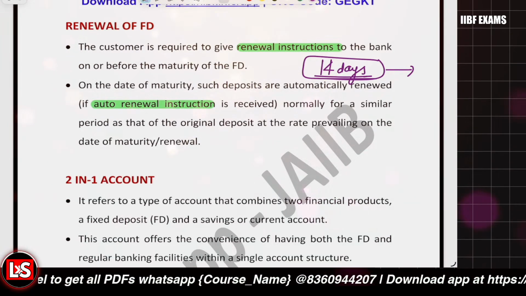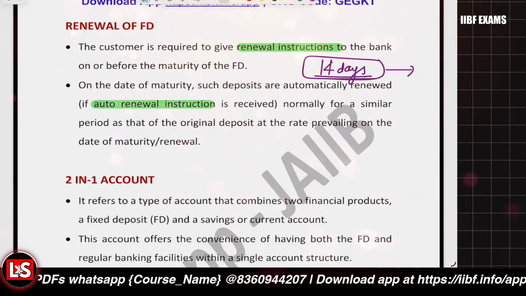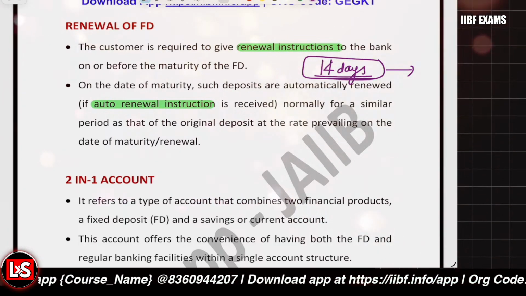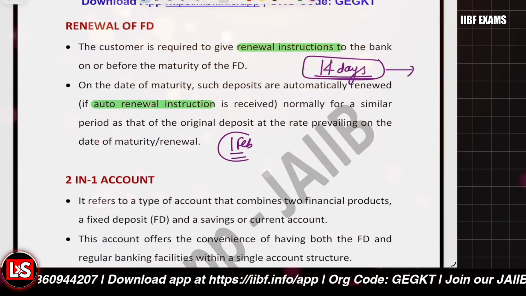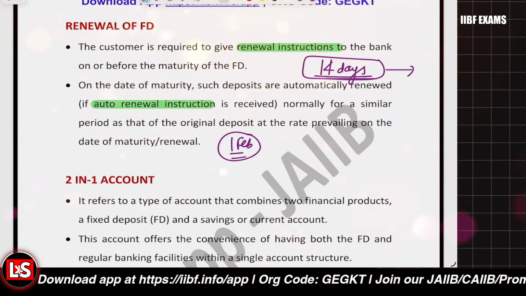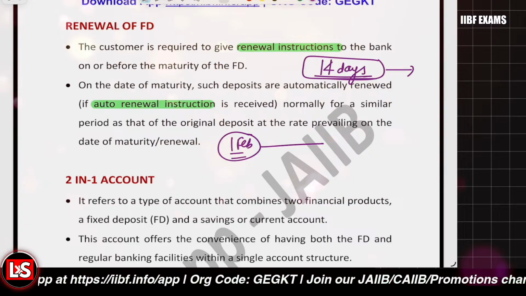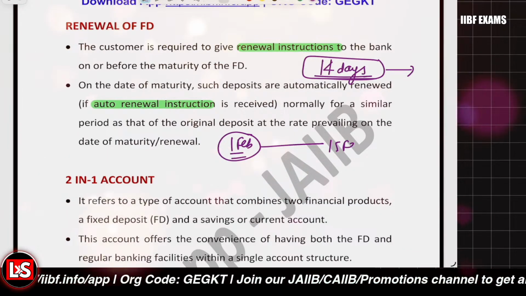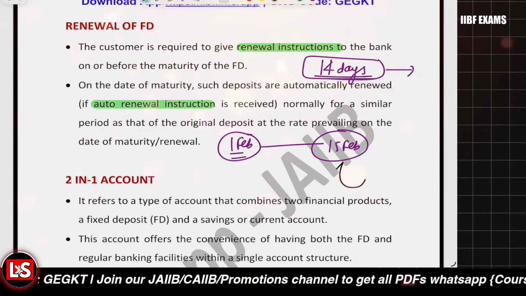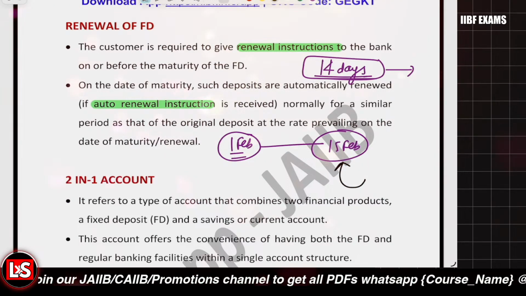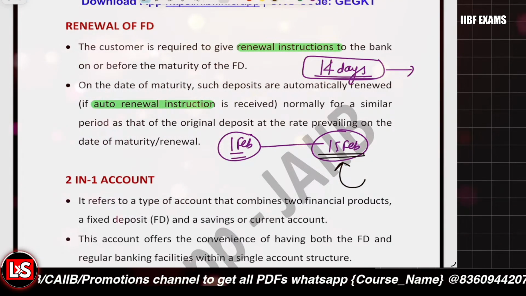The renewal won't be done at the prevailing rate of interest. And there is one more factor. Let's say the FDR matured on 1st of Feb and there was no instruction given by the customer for the next 14 days. Let's say up to 14th of Feb, no instructions were given, and then the customer said that I want to renew my FDR. No, the FDR will be renewed from 15th Feb onward only.